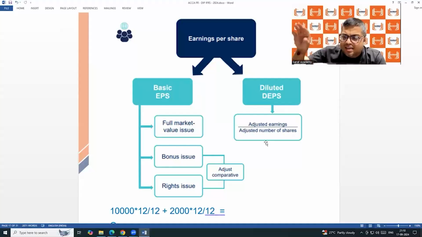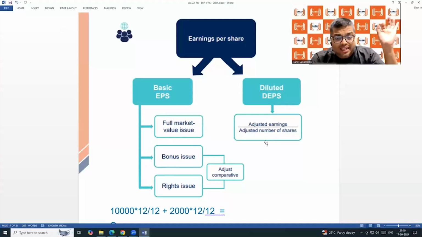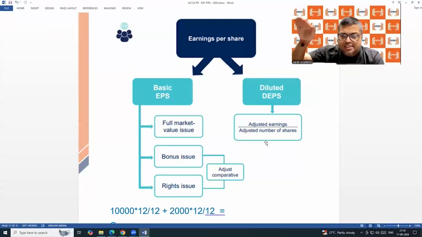So my retained earnings becomes 40 lakh plus 5 lakh, 45 lakh. From the profit and loss account, I am getting 5 lakh. In the statement of changes in equity, I start with opening retained earnings 40 lakh, add profit for the year 5 lakh, so it becomes 45 lakh. And that 45 lakh I write in the balance sheet under equity, retained earnings 45 lakh.